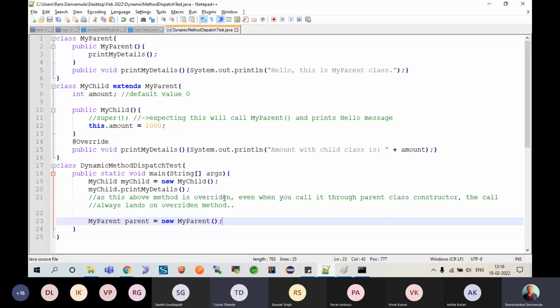Once you override it and you are trying to see that through your child, you will never see the old one. What if you wanted to see it from the child? You manually have to call super dot. Is this clear?